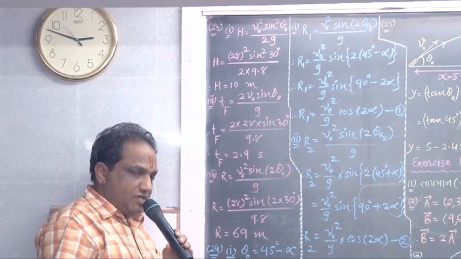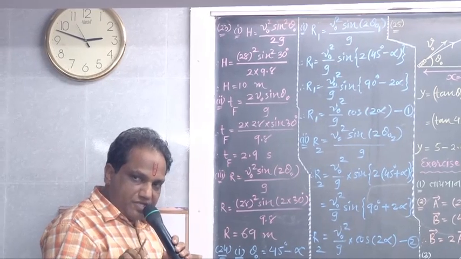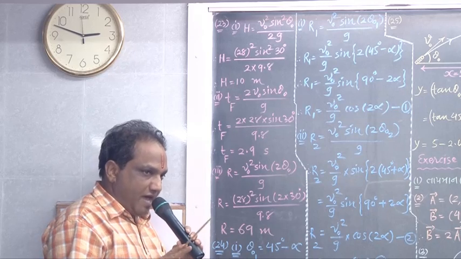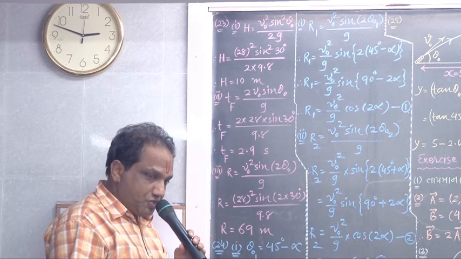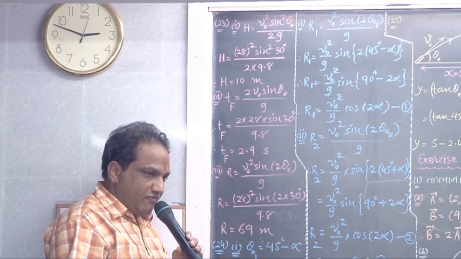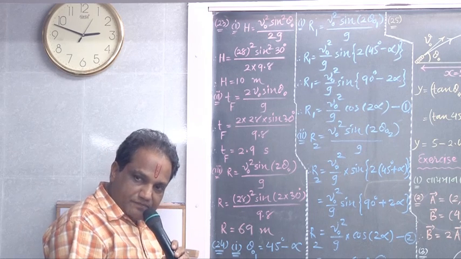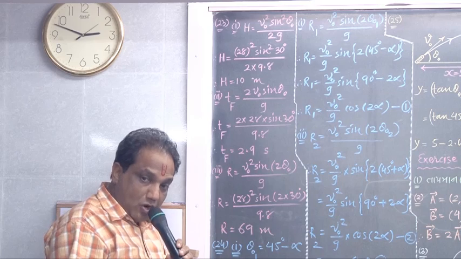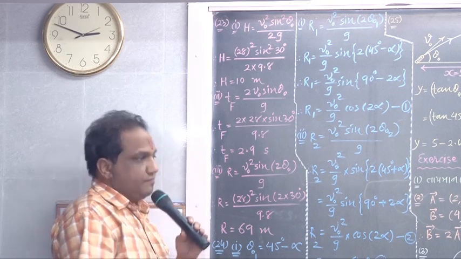We have been asked three quantities. First is maximum height, then time of flight and range. Remember the formula for maximum height? Capital H equals V0 square sin square theta 0 upon 2g.